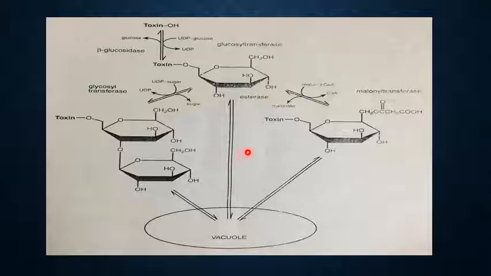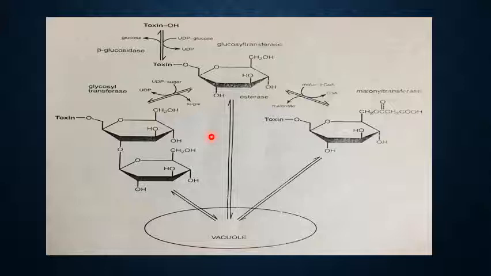And these are the esterases, which hydrolyze malonyl and glycosidic esters, and beta glucosidases, which cleave the beta glucosidic ether bond between the sugar and aglycone. These enzymes can separate the aglycone or secondary metabolites from their respective sugars, so that they regain their toxicity.